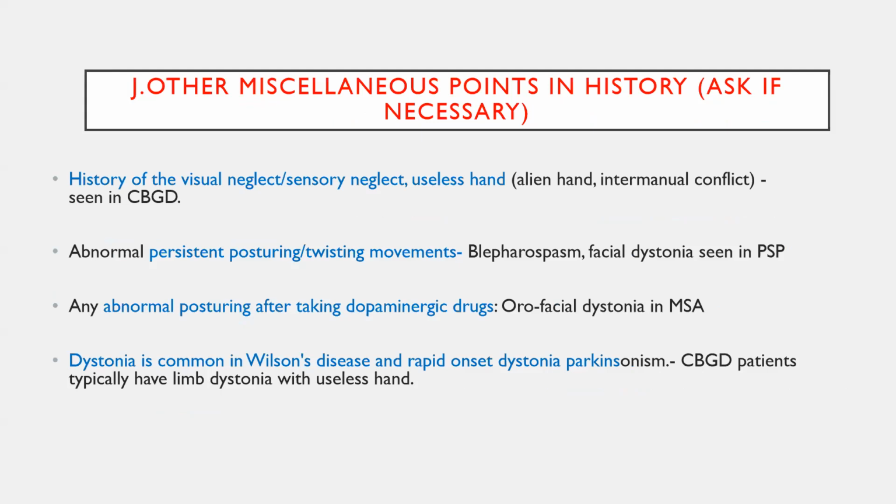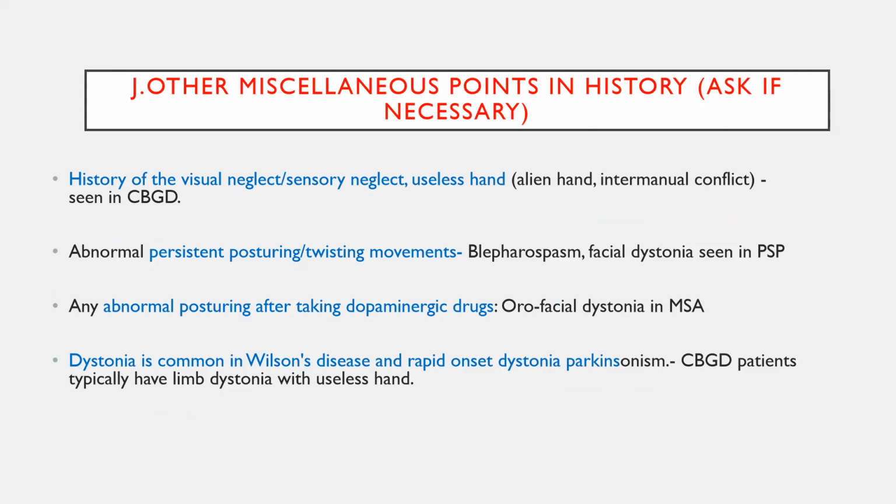Other history like visual neglect, sensory neglect, and a useless hand. That is called alien limb phenomenon. These are involuntary hand movements that the patient cannot control. Sometimes one hand will disturb the function of the other hand. That is called intermanual conflict. These are varieties of alien limb. With a history of alien limb and sensory neglect along with movement disorders, you need to think of corticobasal degeneration syndrome.